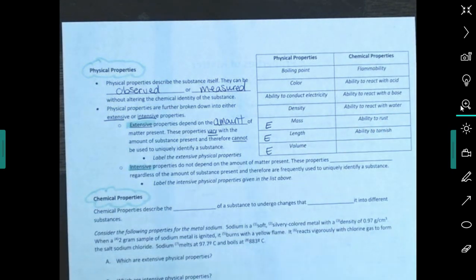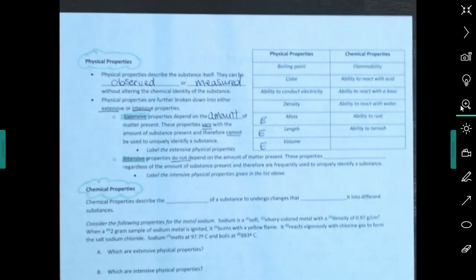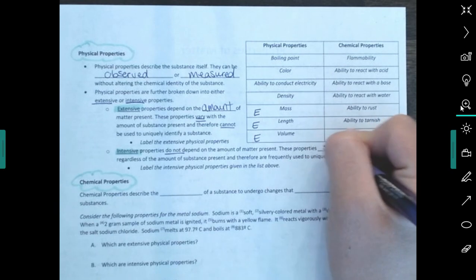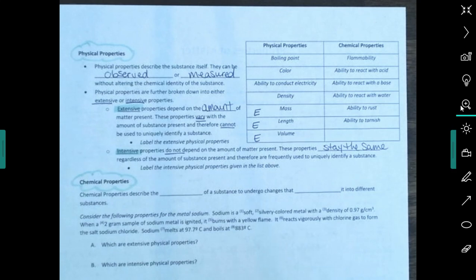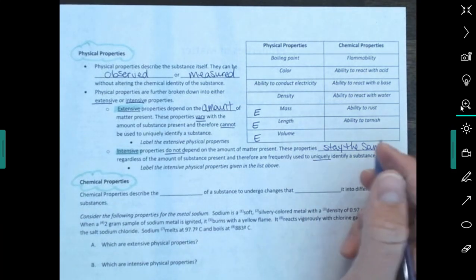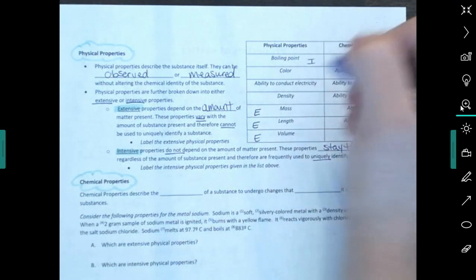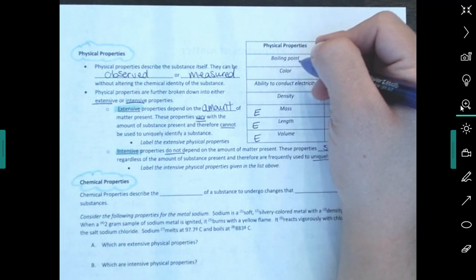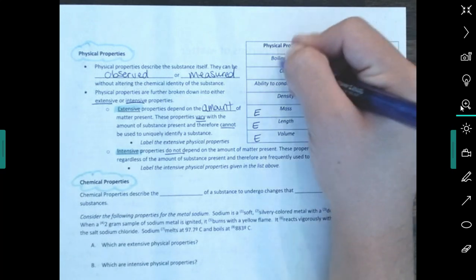Now, intensive properties are the opposite. These properties do not depend on the amount of matter present. These properties stay the same regardless of the amount of substance present, and therefore they're frequently used to uniquely identify a substance. So for example, boiling point. I don't know if you guys knew this, but boiling point is an intensive property, meaning it doesn't matter if I have a lot of water or a little bit of water. Pure water will boil at 100 degrees Celsius. It doesn't matter how much I have. Now, it might take longer to get to 100 degrees Celsius if I have a whole bunch of water, but the boiling point is consistent.